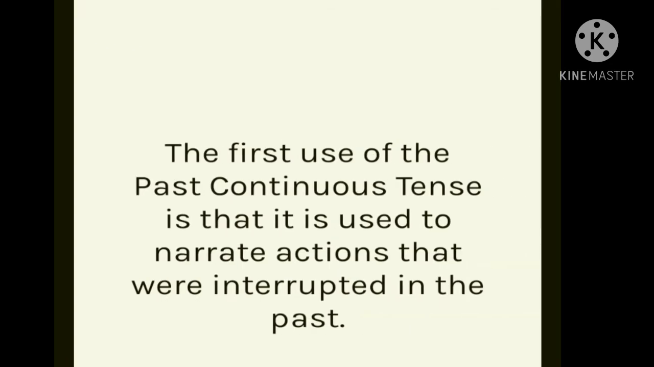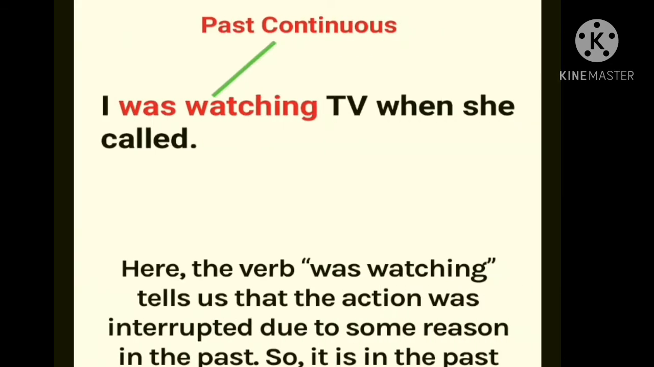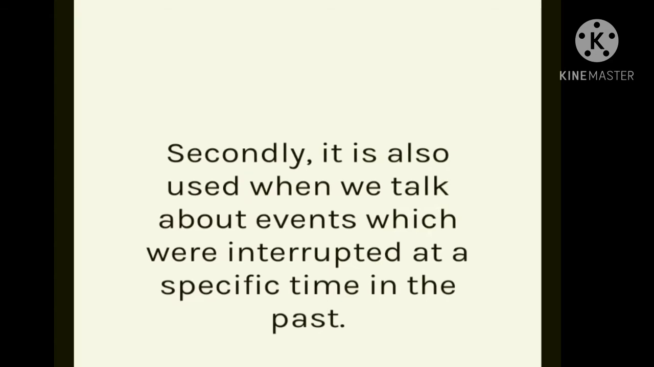The first use of the past continuous tense is that it is used to narrate actions that were interrupted in the past. For example, "I was watching TV when she called." In that sentence, "was watching" tells us that the action was interrupted due to some reason in the past. So it is in the past continuous tense.